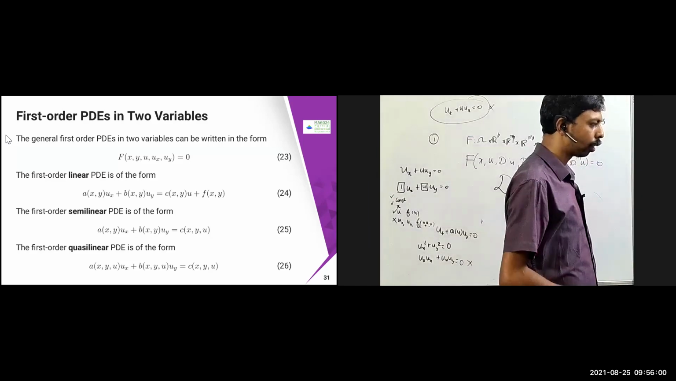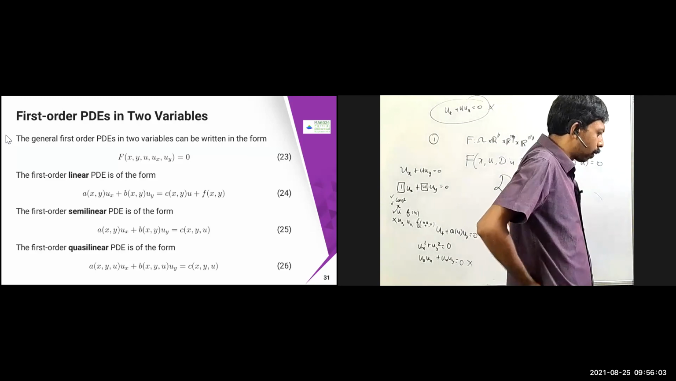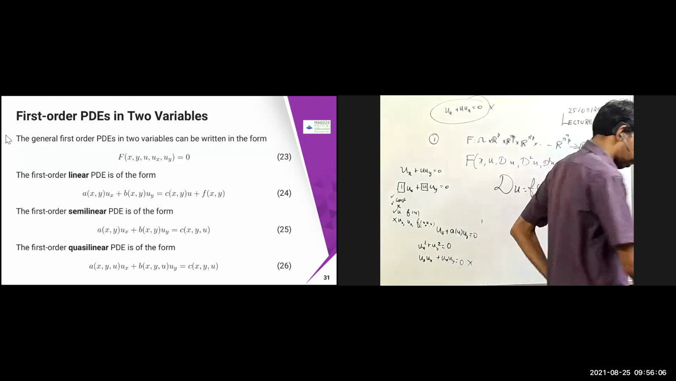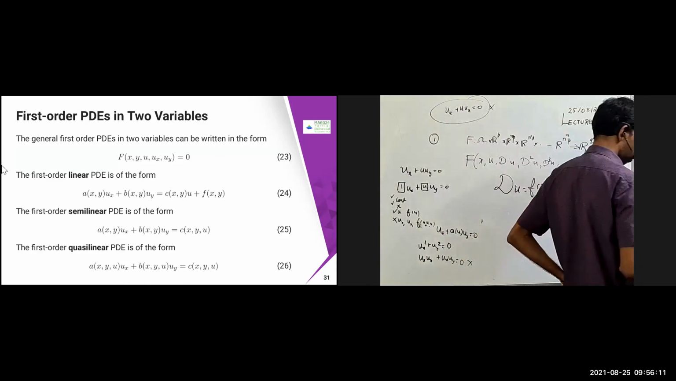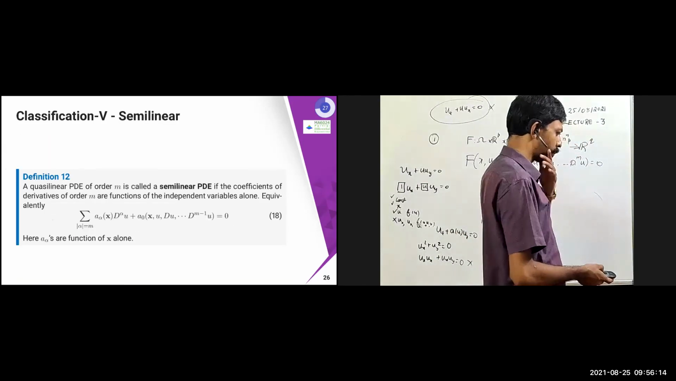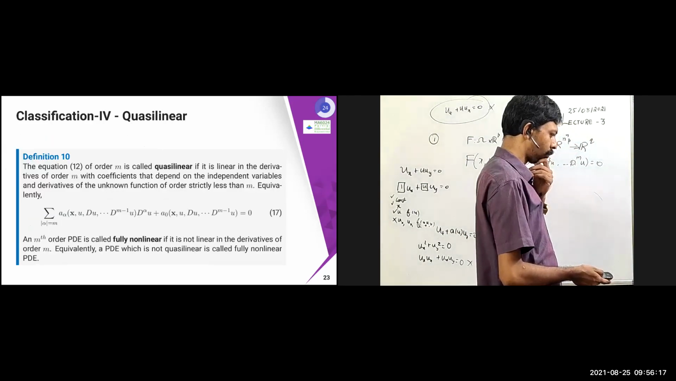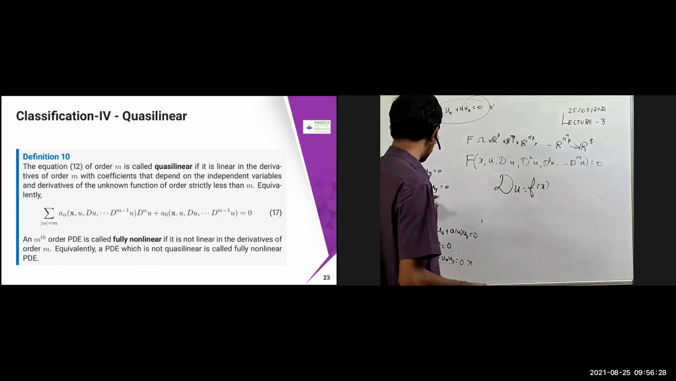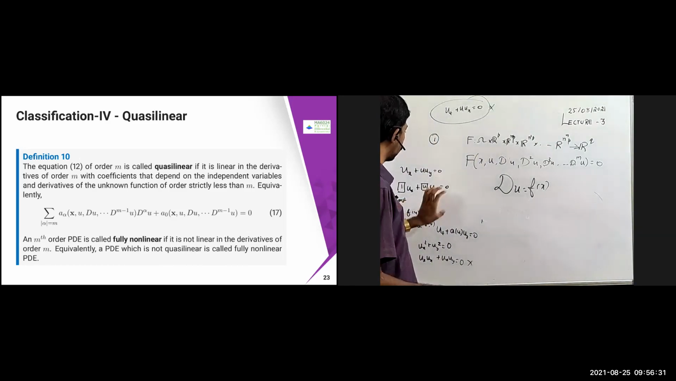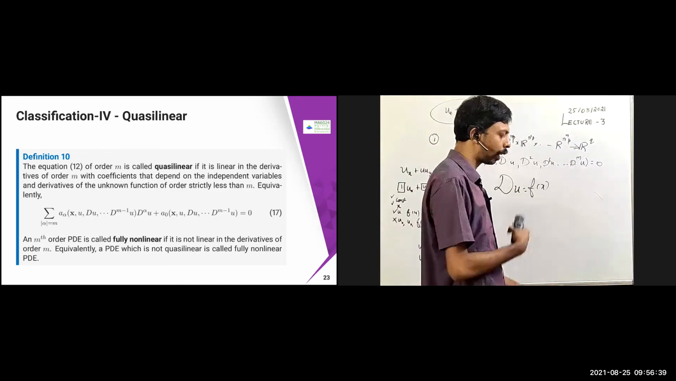Sir, one question. Yeah, please. Sir, in the quasi-linear, I'm confused whether u can be a function of x and y both, because if it is only a function of x, then it will be linear. No, u can be a function of x comma y. What I'm talking about is the coefficients only. The derivatives, for example ux, uy, you are writing, right? So this part only I'm talking about. The derivative coefficients only you have to talk about, not about the u. u can be anything.